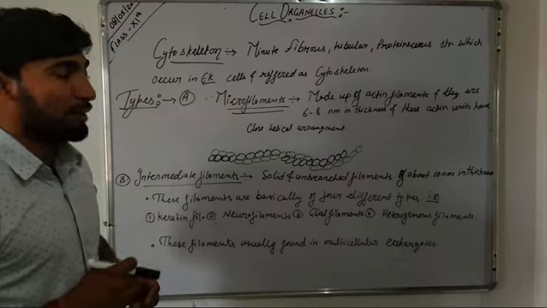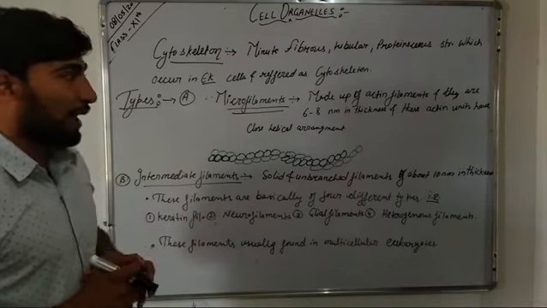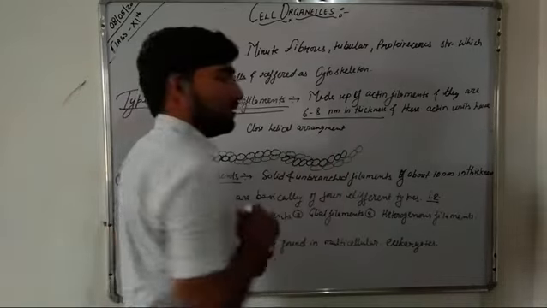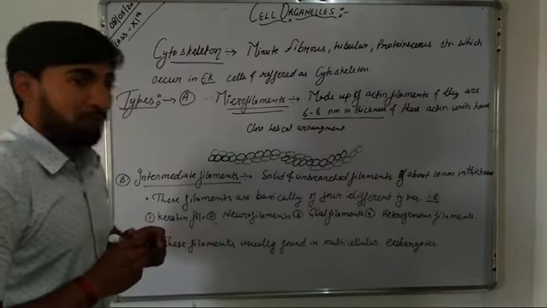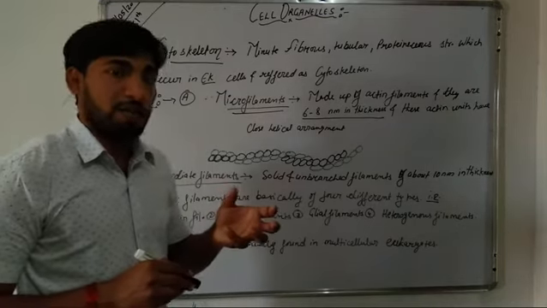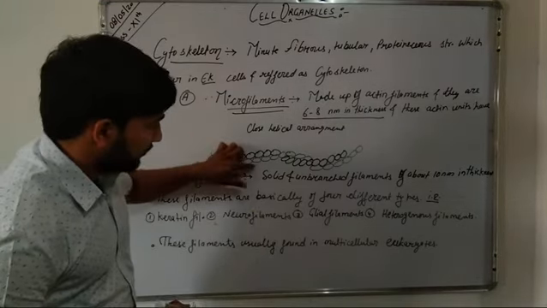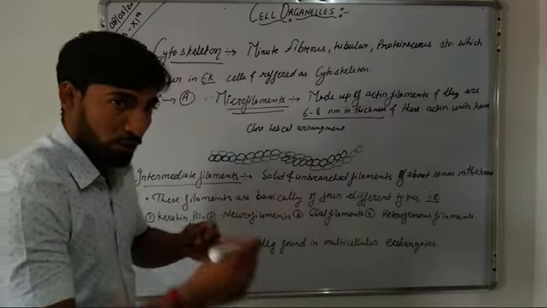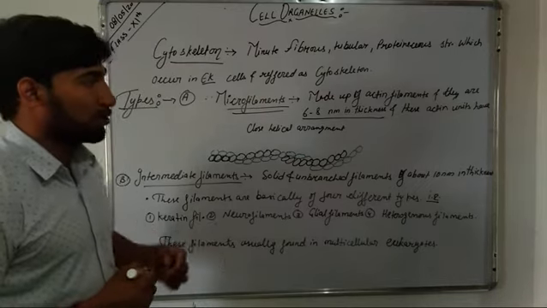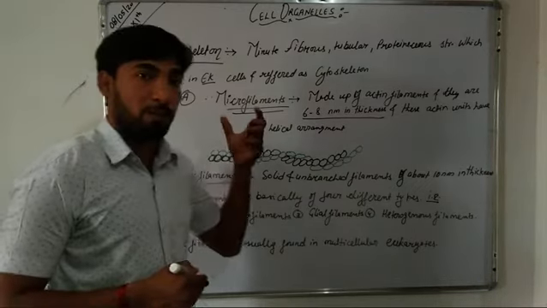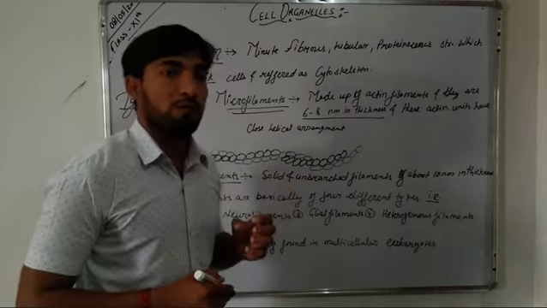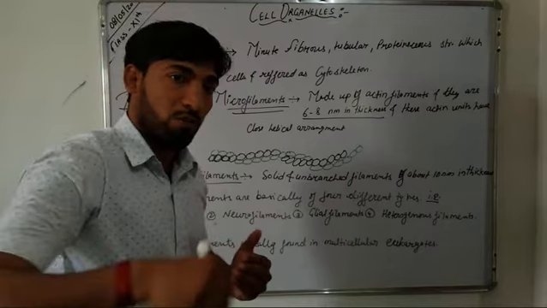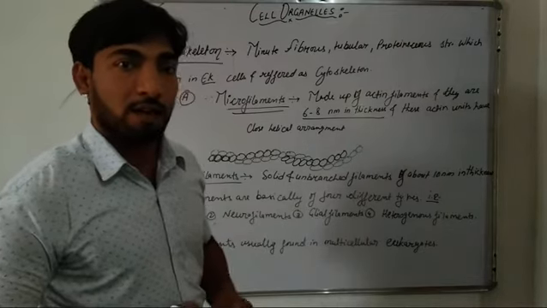Microfilaments are made up of actin filaments, which are about 6 to 8 nanometer in thickness, and actin filaments have a helical arrangement like this. One actin filament is here, and another actin filament, shown in black, is coiled around the first. So these actin filaments are helically coiled to each other.